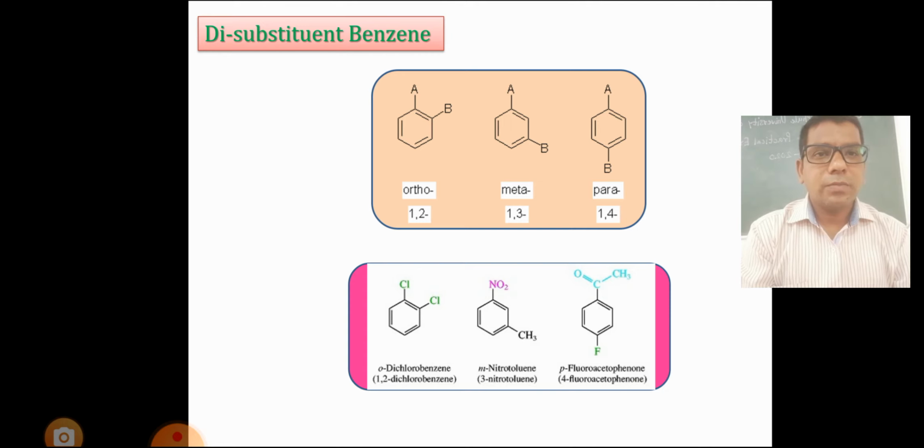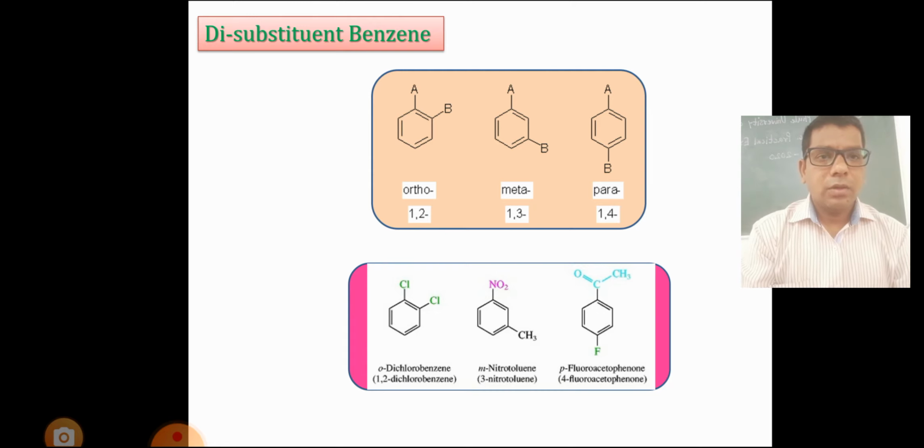Di-substituted benzene. Di means two substituents are present on the benzene ring. If two substituents, A and B, are at the 1 and 2 positions, then it is known as ortho. If A and B are present at the 1 and 3 positions, then it is known as meta. If A and B are present at the 1 and 4 positions, then it is known as para.